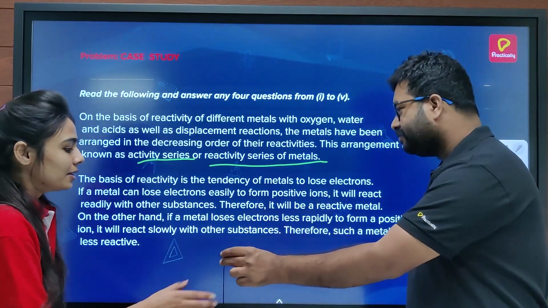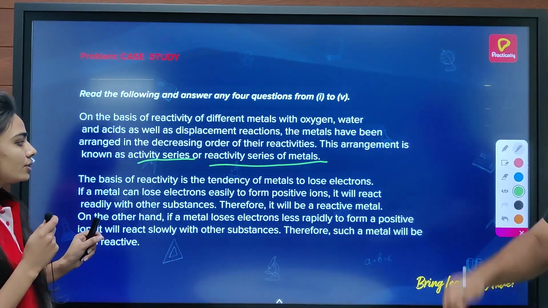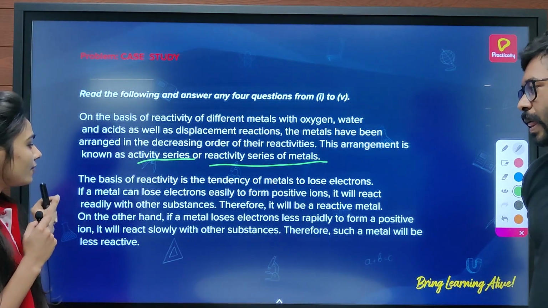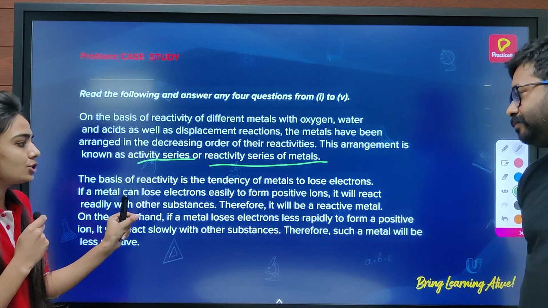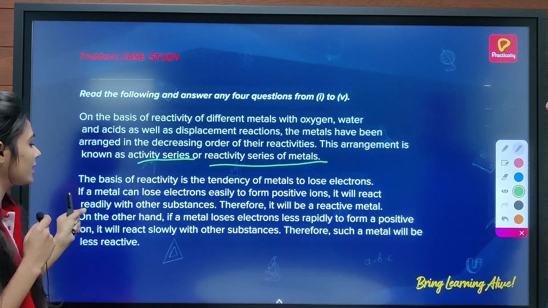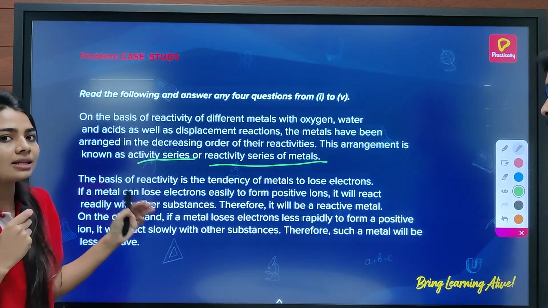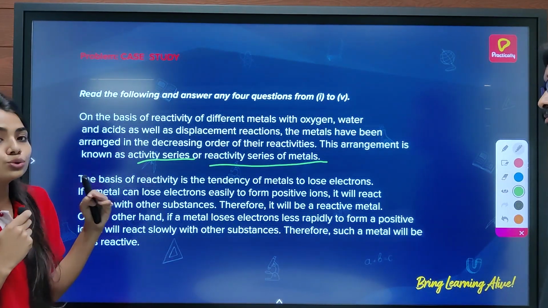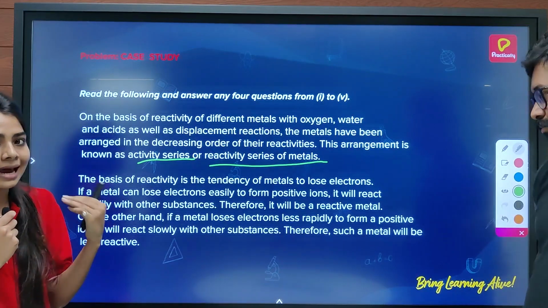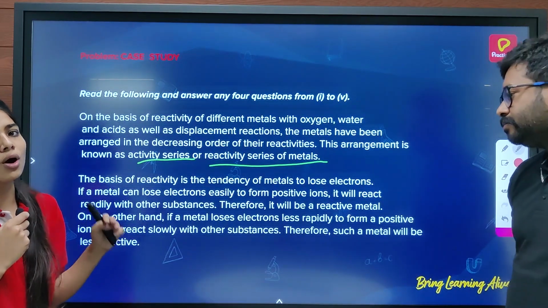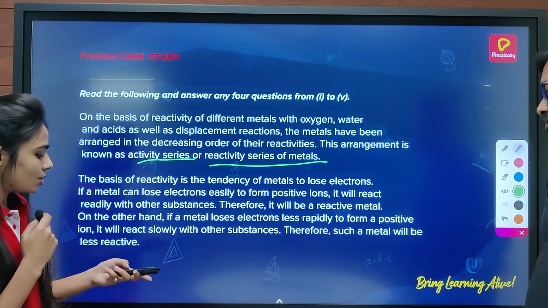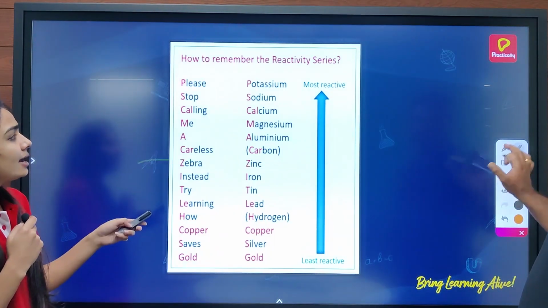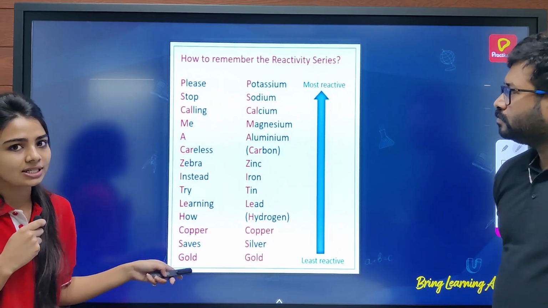Yes. So the basis of reactivity is the tendency of metals to lose electrons. If a metal can lose electrons easily to form a positive ion, it will react readily with other substances, and hence we can say it is a very reactive metal. And if it does not lose electrons easily, then it will be a less reactive metal. So, let's see the reactivity series. Here you can see the reactivity series.